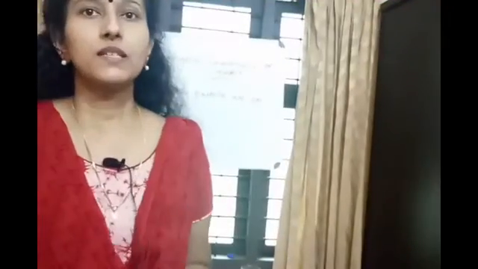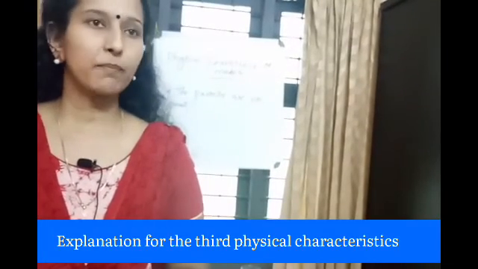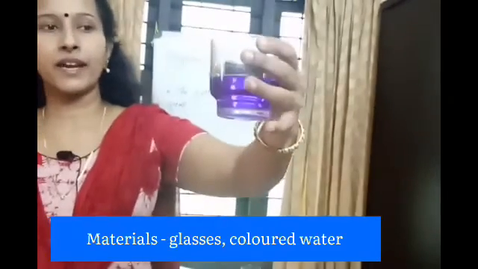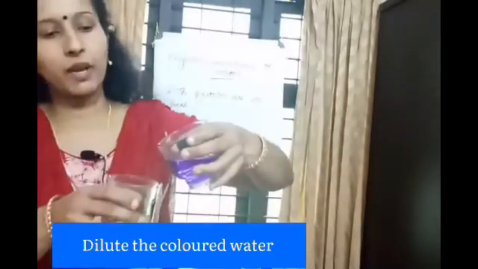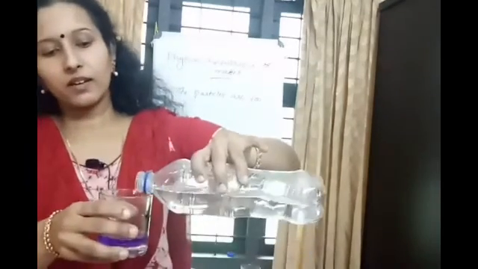Okay. This activity gives you the explanation for the third physical characteristic, matter is too small. For that we need some colored water. Now you can see there is colored water in my hand. Now I am going to dilute this. First I have to pour some amount of colored water into the second glass, and I am going to dilute it by adding a little bit of water. Then we can compare these two.